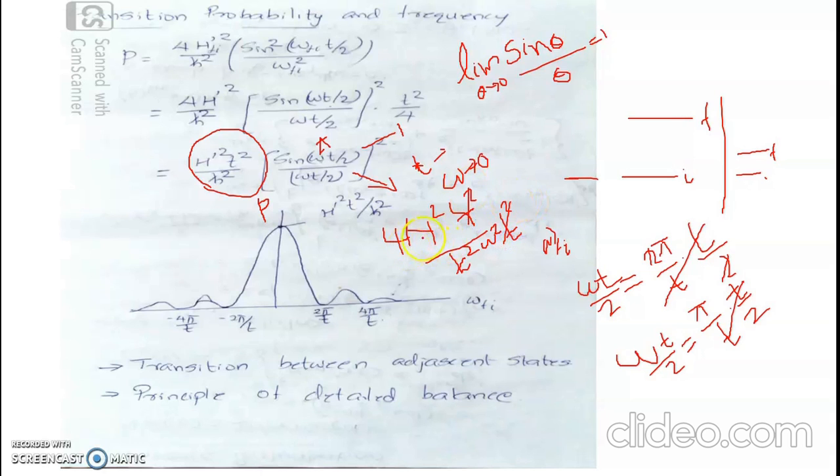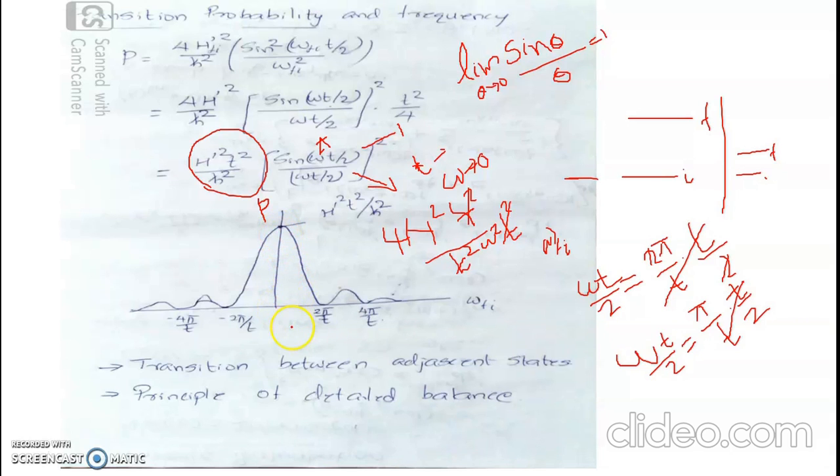This becomes 4 h prime square by h cross square omega square, which is lesser than h prime square t square by h cross square, the probability corresponding to no transition. So the probability amplitude is maximum corresponding to no transition.